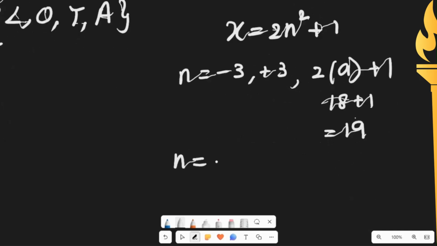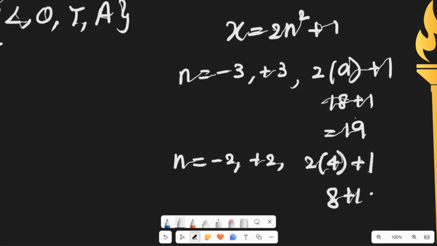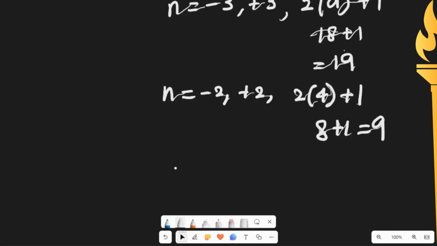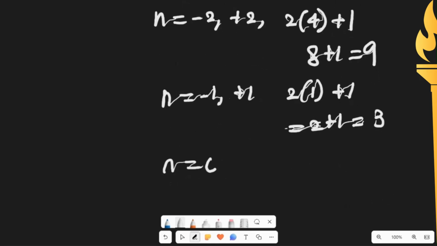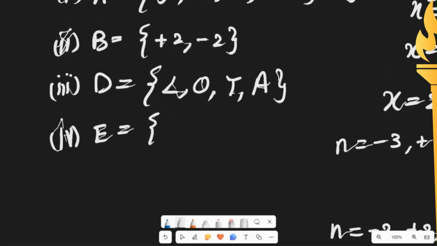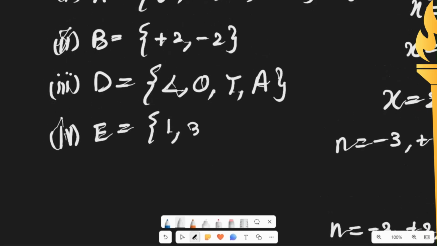If we put n is equal to minus 2 or plus 2, you get 2 into 4 plus 1, which is 8 plus 1, is equal to 9. If we put n is equal to minus 1 or plus 1, 2 into 1 plus 1, which is equal to 3. And if we put n is equal to 0, 2 into 0 plus 1, which is equal to 1. So set E consists of 1, 3, 9, and 19.